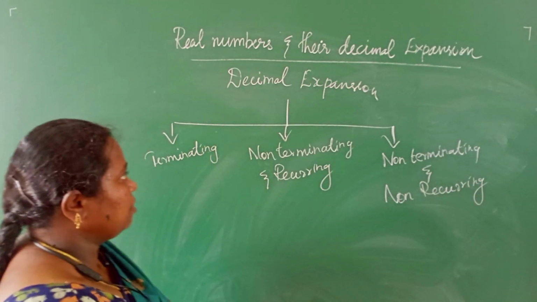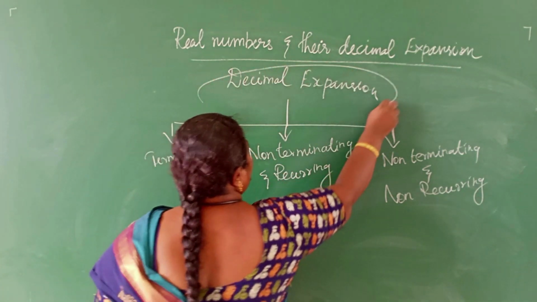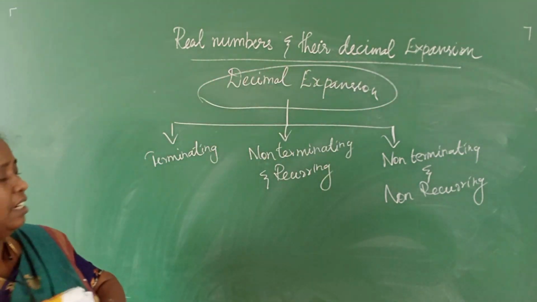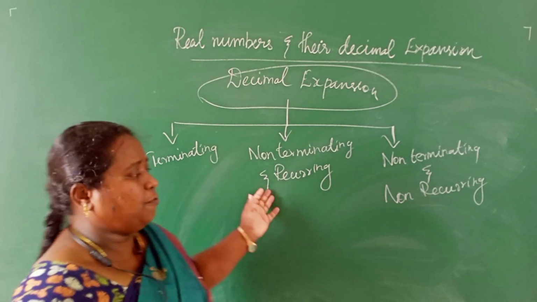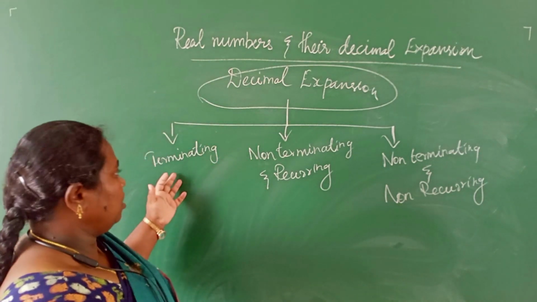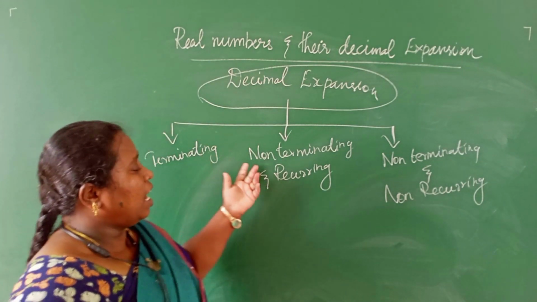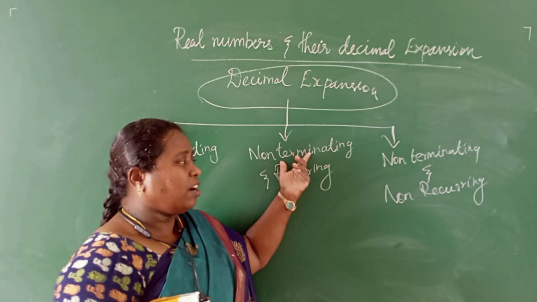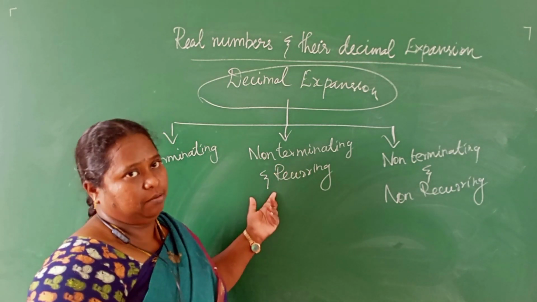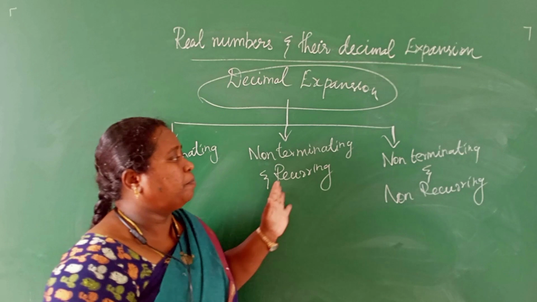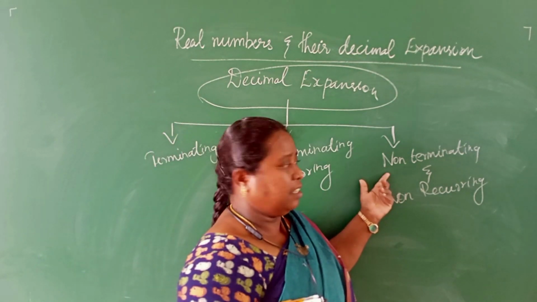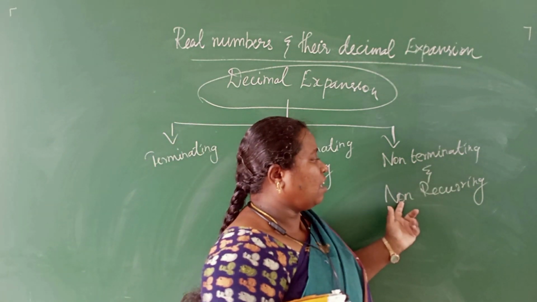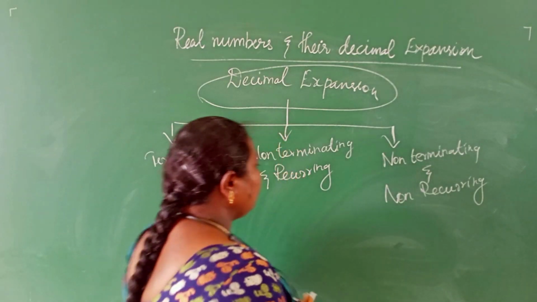Based on the decimal expansion, we can categorize into three different kinds. First one is a terminating number, another one is non-terminating but recurring, where the same number comes repeatedly. Then the third kind is non-terminating and non-recurring.